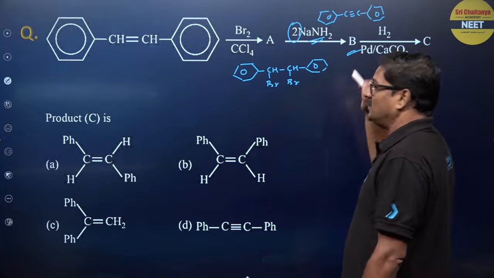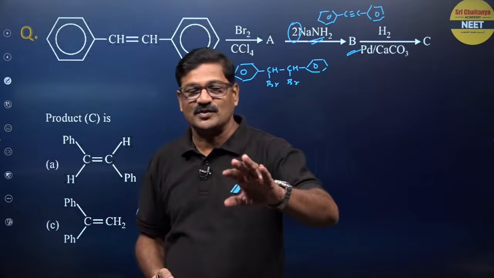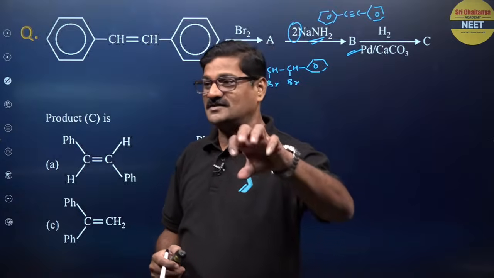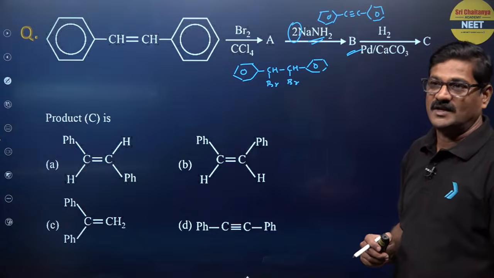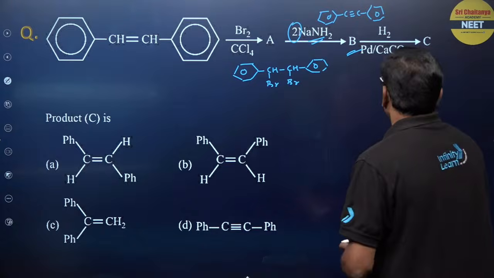That is going to be B. NaNH2 is a stronger base, and double dehydrohalogenation takes place because 2 moles of NaNH2 are given.